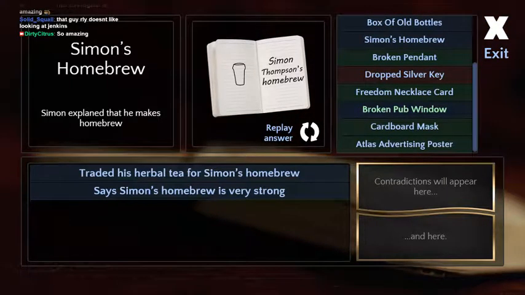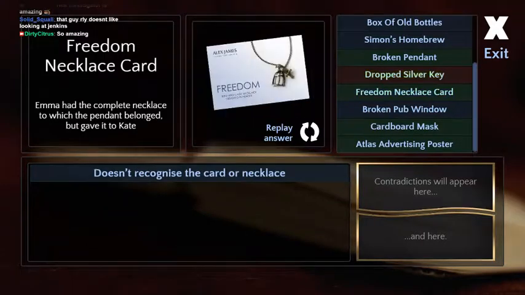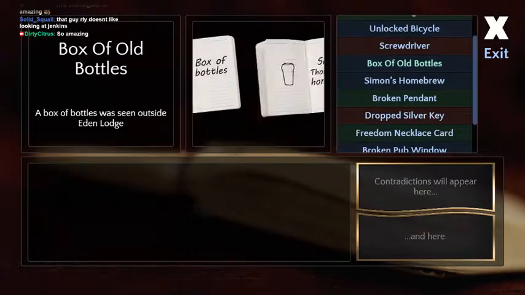Squall has a good point. This guy doesn't like looking at you. He's shady. Yeah, he is shady. So apparently the beer wasn't very good. That's what we've just learned.